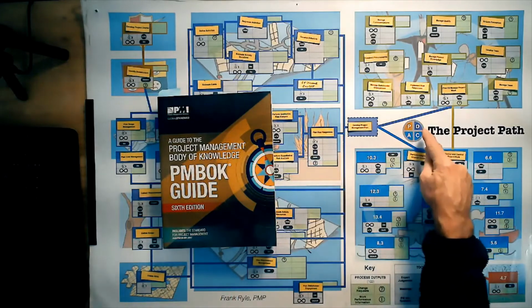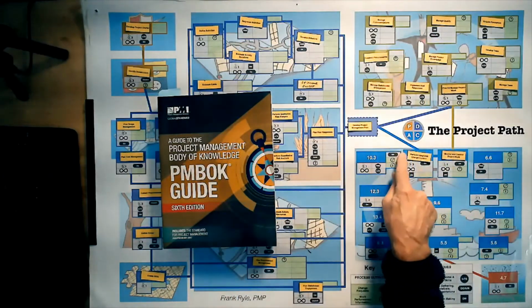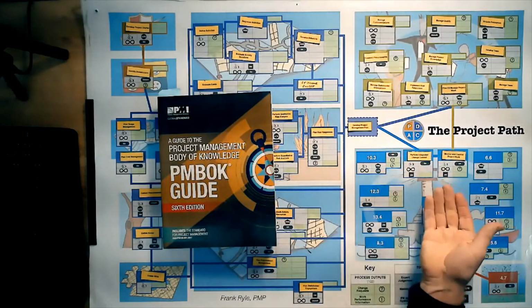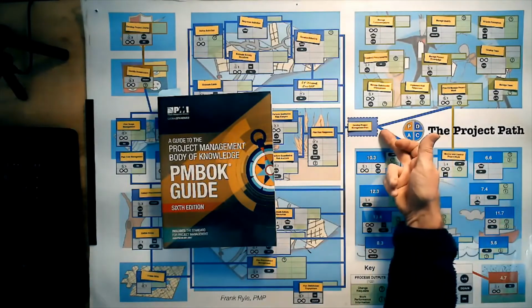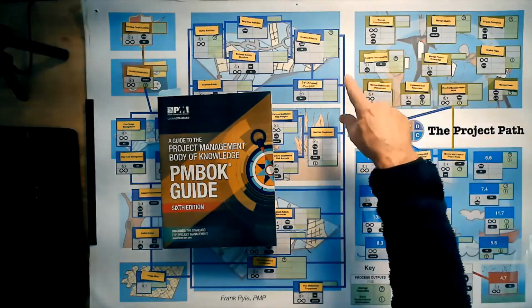So plan, do, check. Plan, do, check. But then we need the act. And so this is the perform integrated change control. So the change requests go in and the output is approved change requests back here again. And of course, then we go around the cycle again.